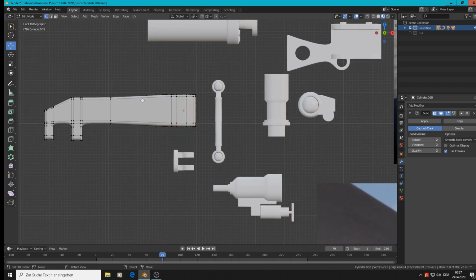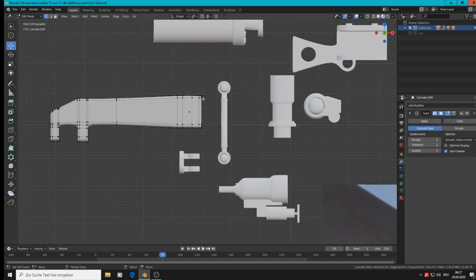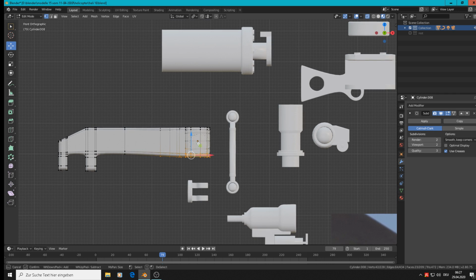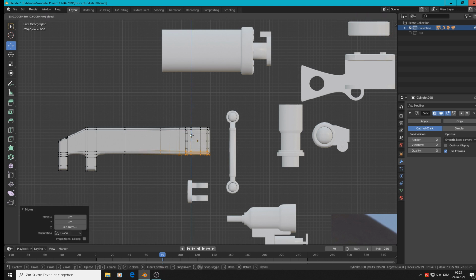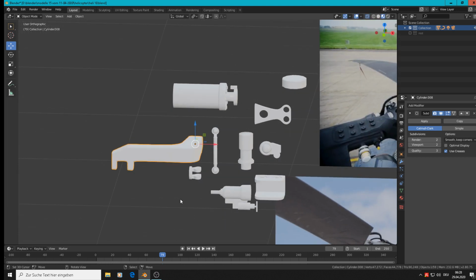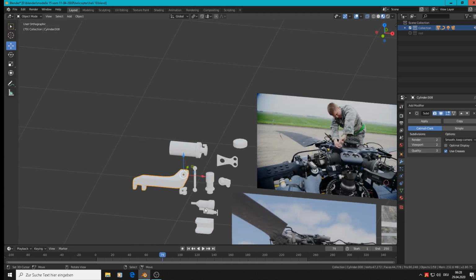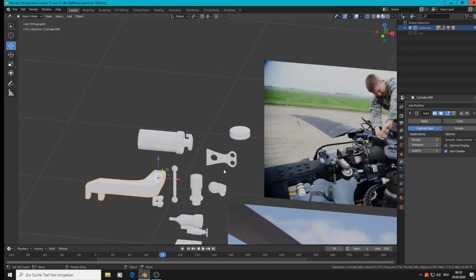Here I will bring them more towards the straight lines. So I take this whole stuff with box selection and bring them more down, and here more up. So, looks a little bit better then. So we've done a lot. That is enough for today.